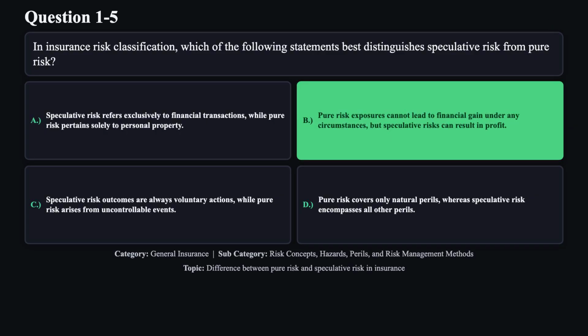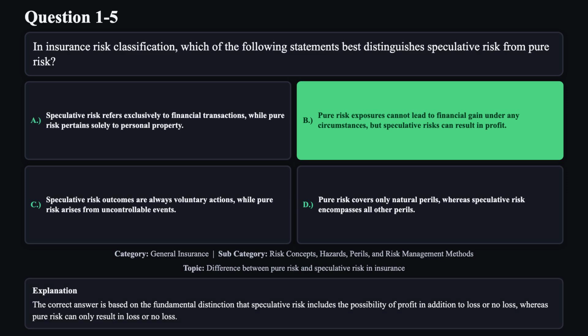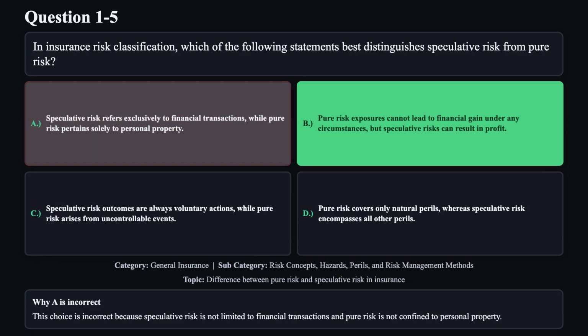The correct answer is B. The correct answer is based on the fundamental distinction that speculative risk includes the possibility of profit in addition to loss or no loss, whereas pure risk can only result in loss or no loss. Reason A is not correct.